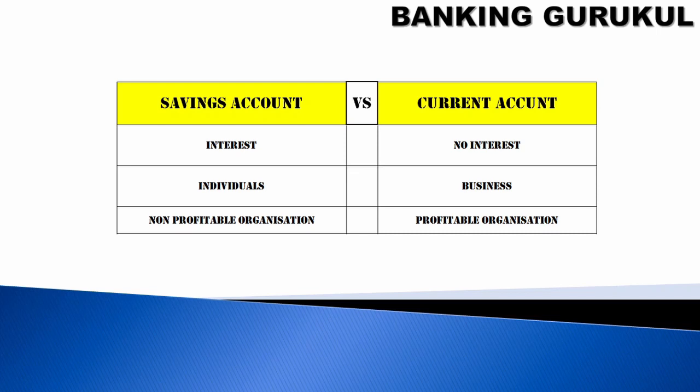Savings accounts can also be opened for non-profit organizations like trusts or housing societies. Current accounts are for profit-motive organizations. It may be XYZ Enterprises or XYZ Company, where they do business and earn profit. But non-profit means their motive is not profit, for example maintaining a housing society or running a trust.